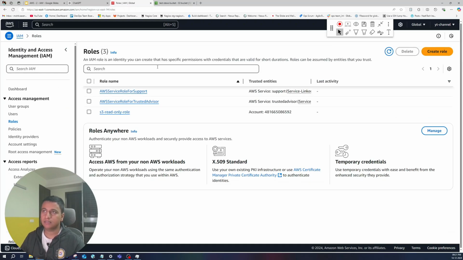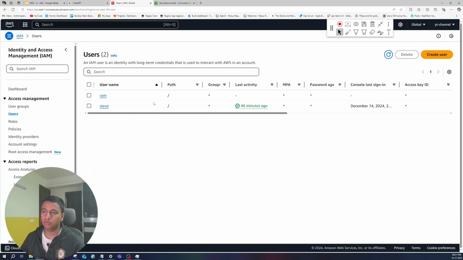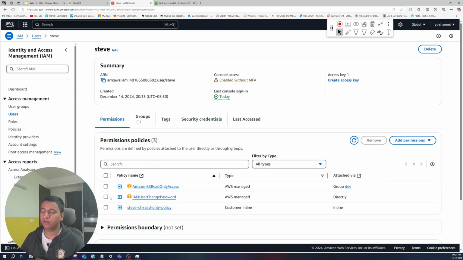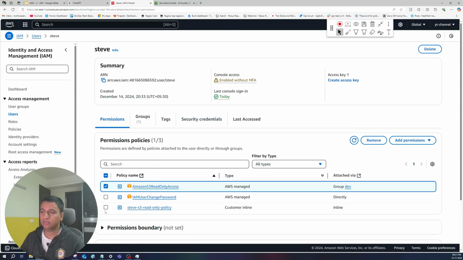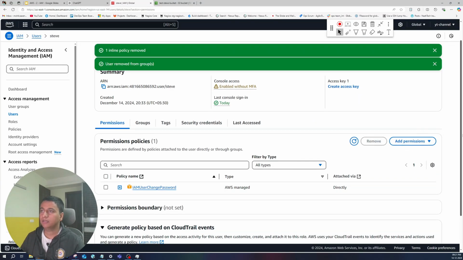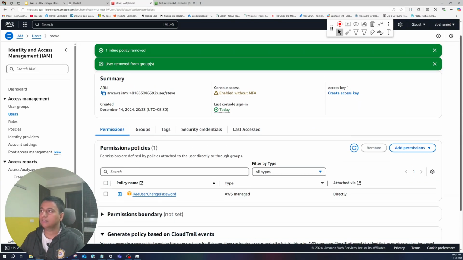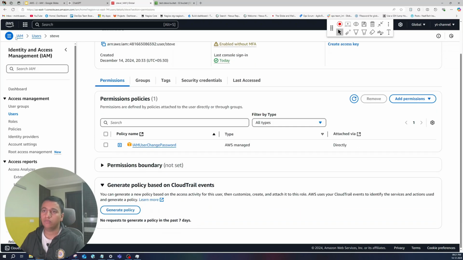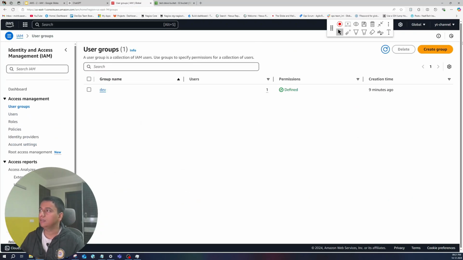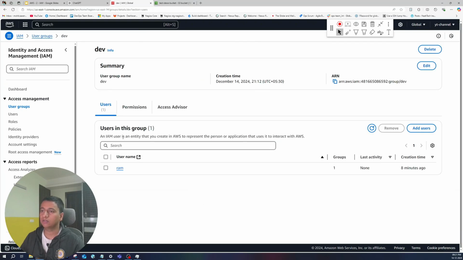To test this, I'm going to go to users, go to Steve, and first of all remove his permission for S3. And he's also out of that group now. As you can see in the group, I only have Ram now, since I removed that policy, which automatically puts him out of the group as well.